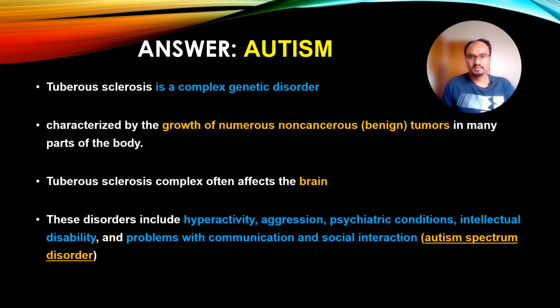So, tuberous sclerosis is a complex genetic disorder and it is characterized by the growth of numerous non-cancerous benign tumors in many parts of the body. Tuberous sclerosis complex often affects the brain, and these disorders include hyperactivity, aggression, psychiatric conditions, intellectual disability, and problems with communication and social interaction. So these are most commonly called autism spectrum disorders. Let's go to the next question.